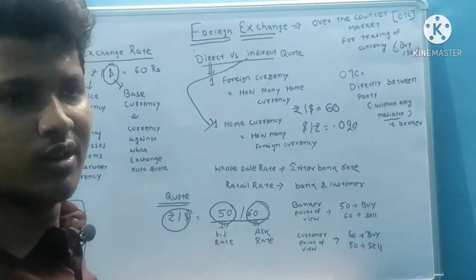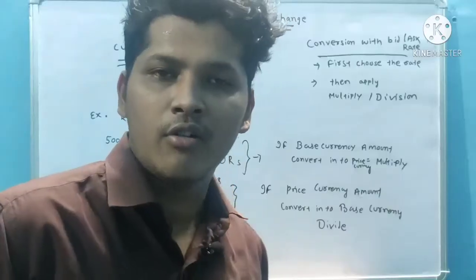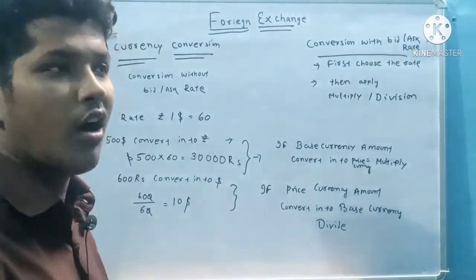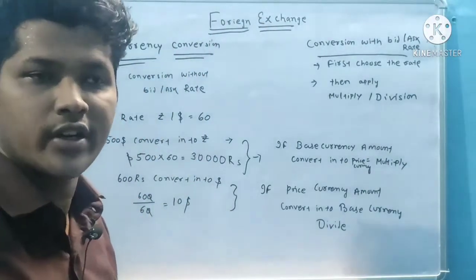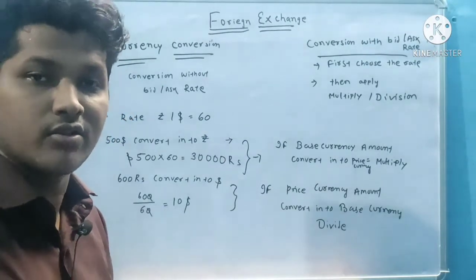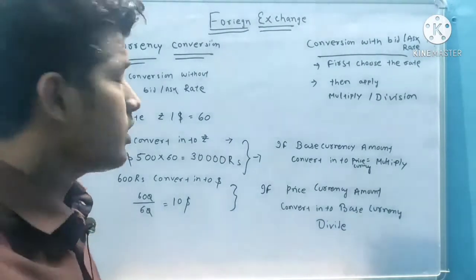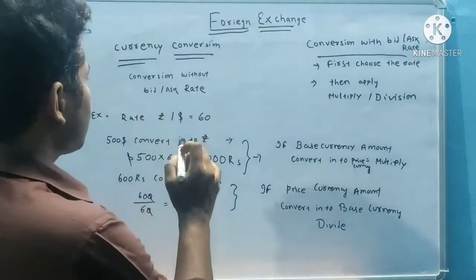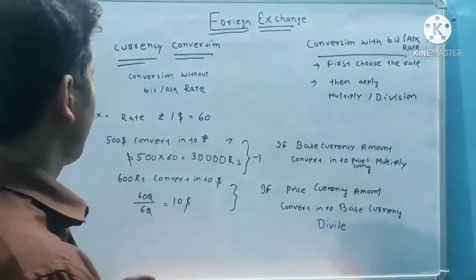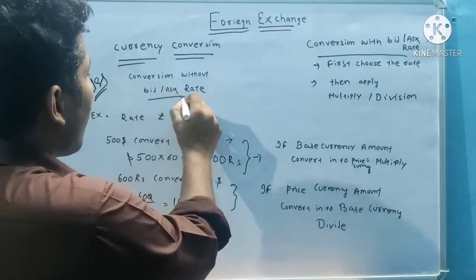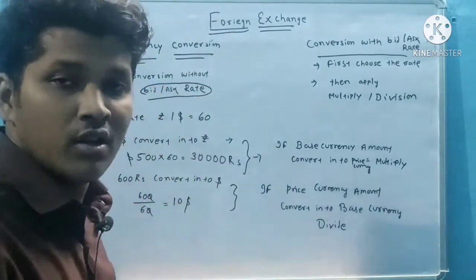Let's come to the next discussion. Now discuss currency conversion: how foreign currency is converted into Indian currency and Indian currency is converted into foreign currency. First case is conversion without bid or ask rate given.